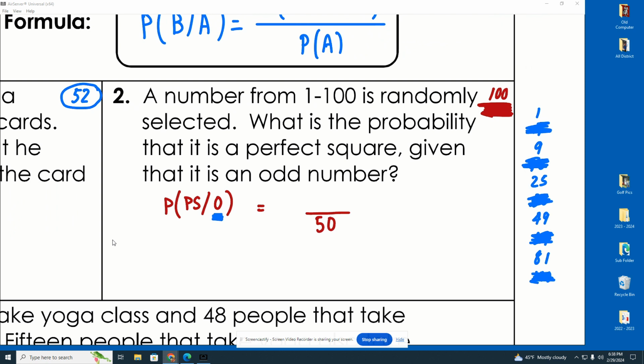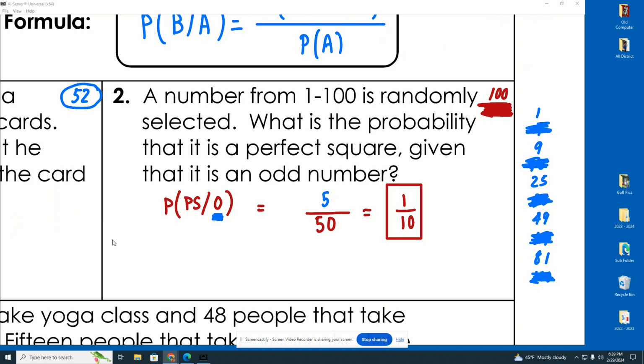It can only be from those numbers from 1 to 100 that are odd. So it can only include 1, 9, 25, 49, and 81. That's 5. It can only include 5 out of those 50 odd numbers. Well, 5 divided by 50 is 1 out of 10.